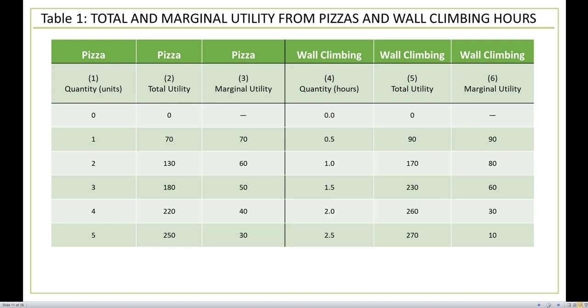Final thing that we want to note right here is, remember we said that the sum of marginal utilities will give us the total utility. So how do we get the total utility for 3 units of pizza? Well, suppose we didn't have any of these numbers right here in the 2nd column, and we only had the marginal utility. We go ahead and add up the marginal utility for the first unit, the second unit, and the third unit of pizza, and that will give us the total utility for the 3 pizzas that are going to be consumed. So 70 plus 60 plus 50, that'll give us 130 plus 50, so 180. That'll give us this exact 180 that we have right here.